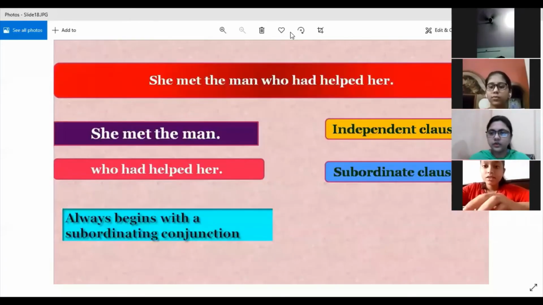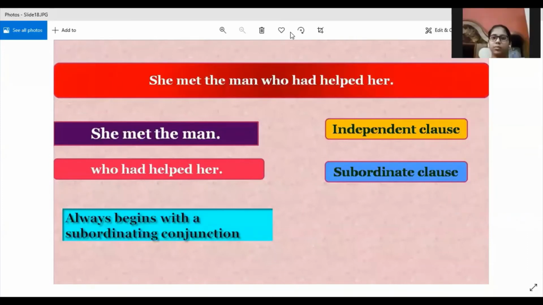Yes, Juveria, you want to explain? Go ahead. Yes, ma'am. She meets the man here. She is the subject, and the verb is meets, and it is making complete sense. So it is an independent clause. And in the second part of the sentence, who had helped her, here it is starting with the subordinating conjunction who, and had is the finite verb, and it is not making complete sense. So it is a subordinating clause. Okay, good.